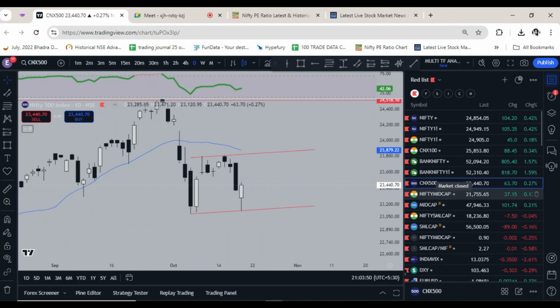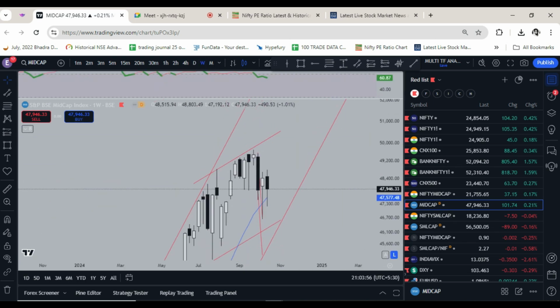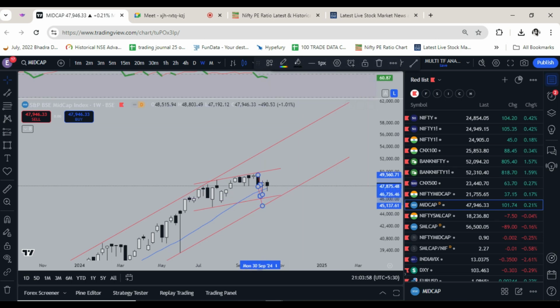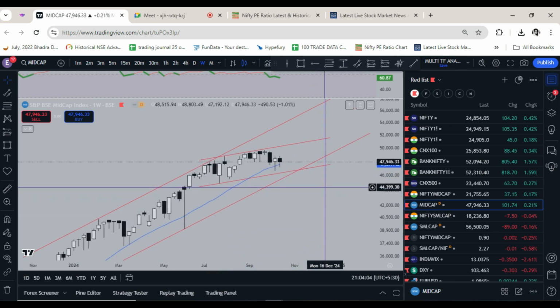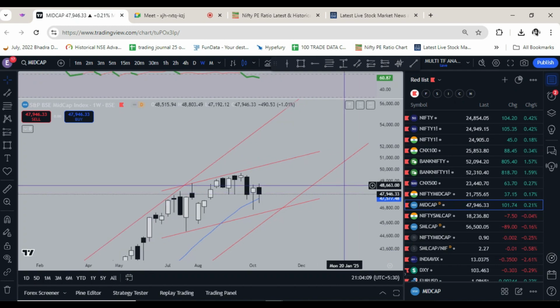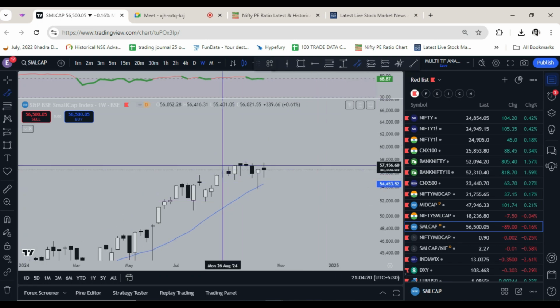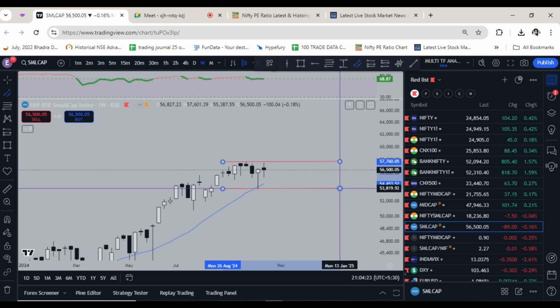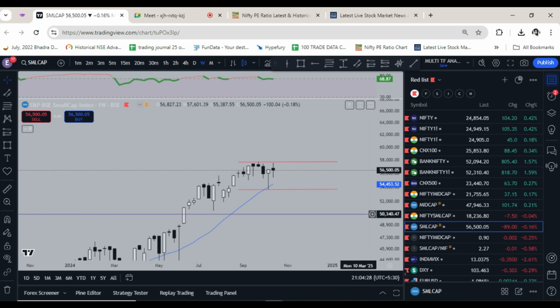And let's see mid caps, BSE mid cap here. Let's see weekly. On weekly they are still in this channel. As of now the broader market is looking okay, it's not looking that weak. Nifty and Bank Nifty are much weaker. Small caps are the same, they are still holding here, but it is unlikely that small caps and mid caps can hold the market on their own. They need support from Nifty.